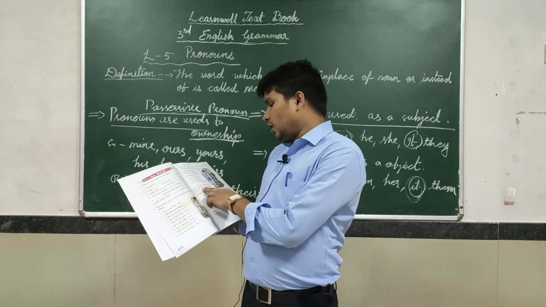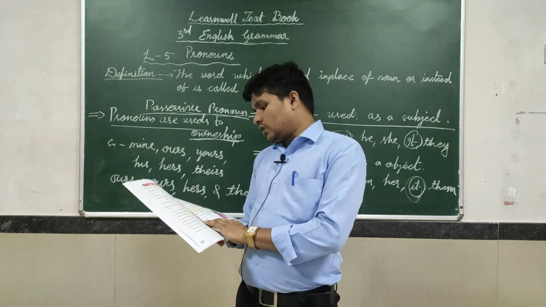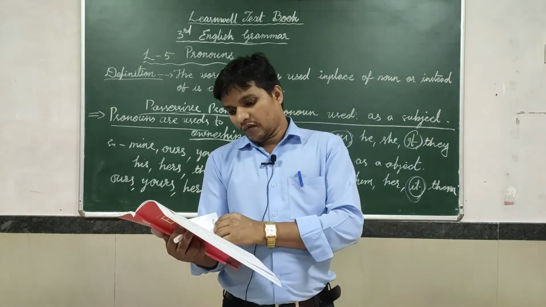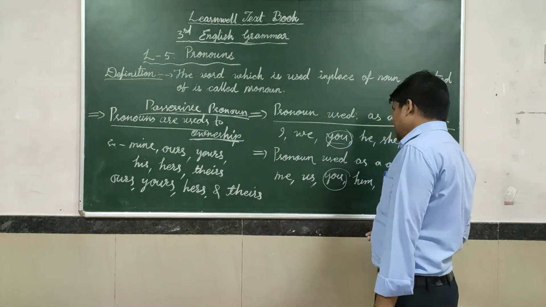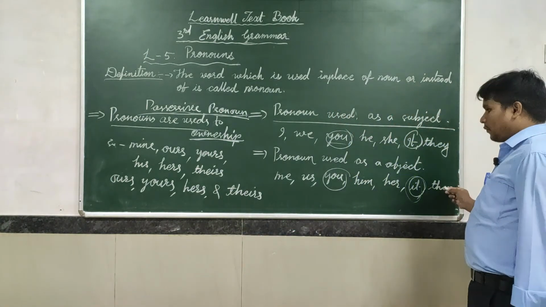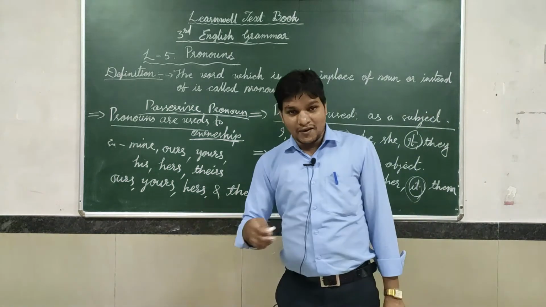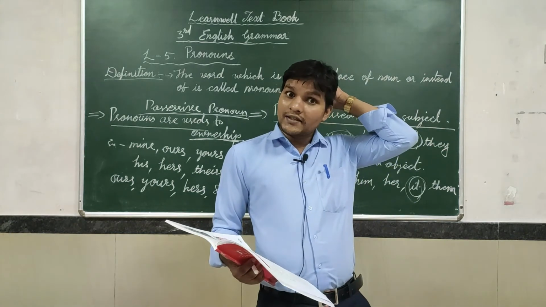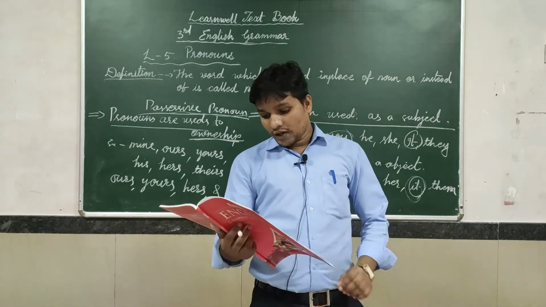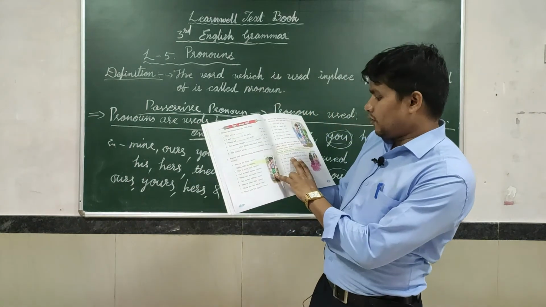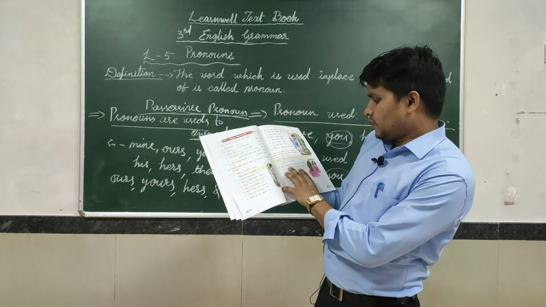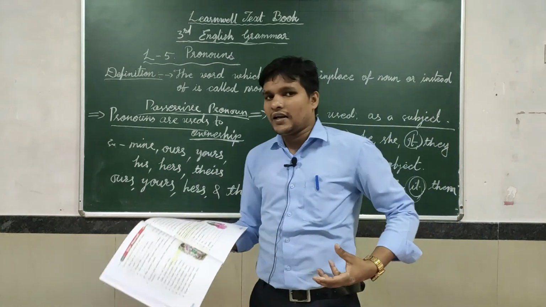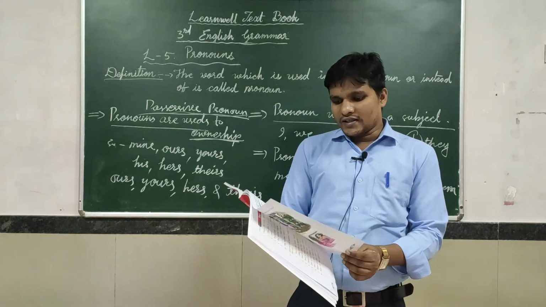Then after, look at the first sentence. Complete the others in the same way using the reflexive pronoun given below. So reflexive pronoun is nothing but what we were using in the last places: yourself, myself, themselves, himself, itself. So this is called reflexive pronoun. What is a reflexive pronoun? I have already given an example. I looked at myself in the mirror. She looked at herself in the mirror. He looked at himself. So you can write the same way as given.